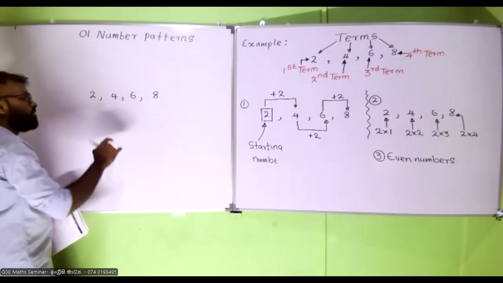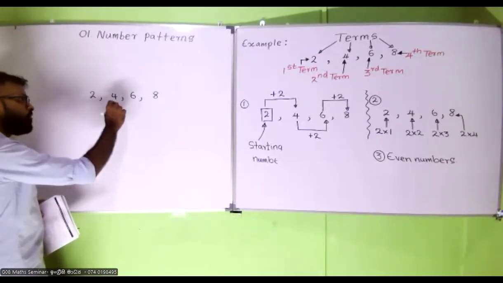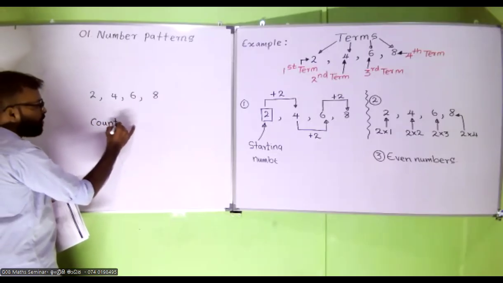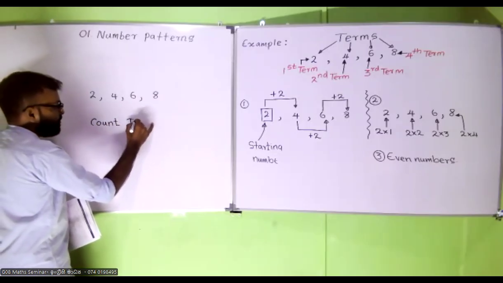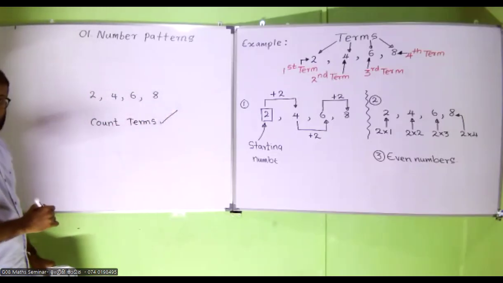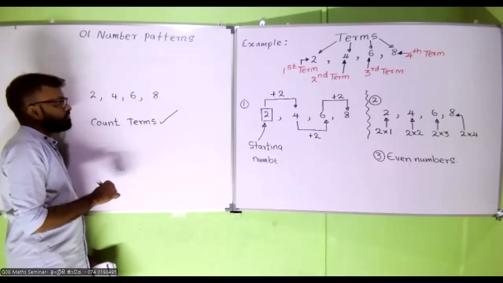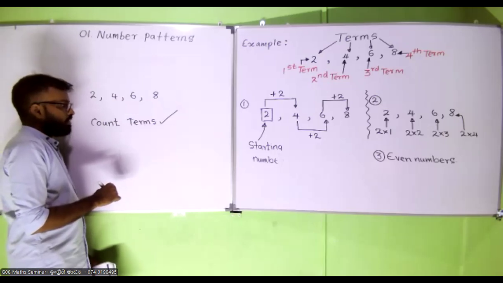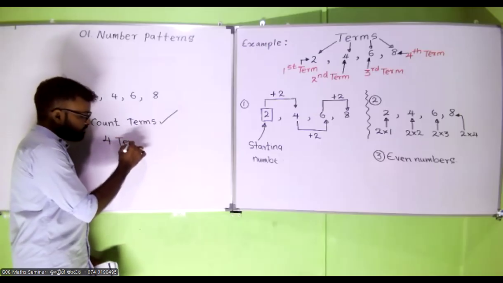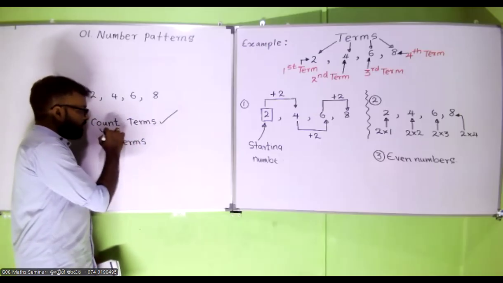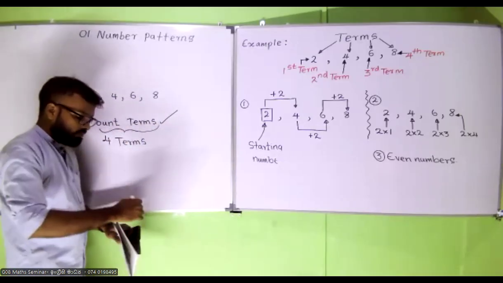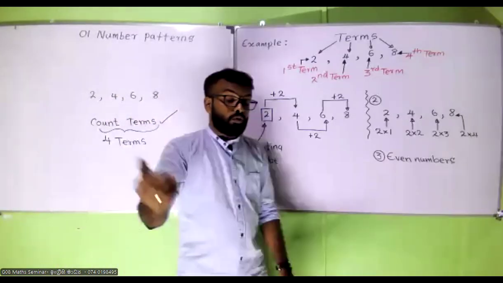Now we have a number pattern, and we know we can count the number pattern. Right? Count the numbers. Count the terms. We can do this. If we count the terms in this number pattern, we can obtain that 4 terms are there.